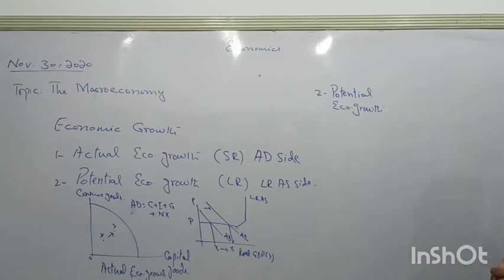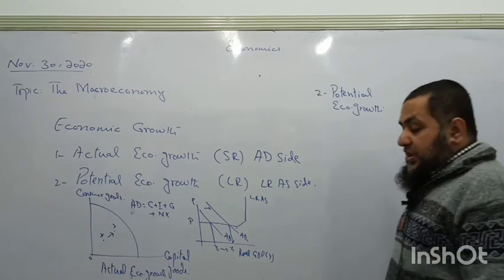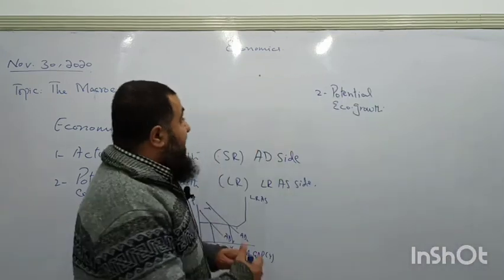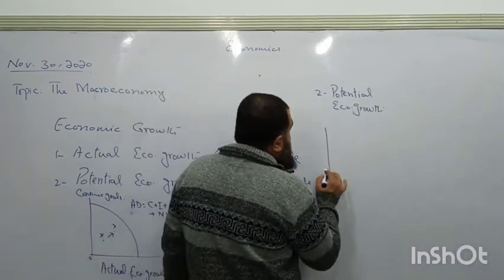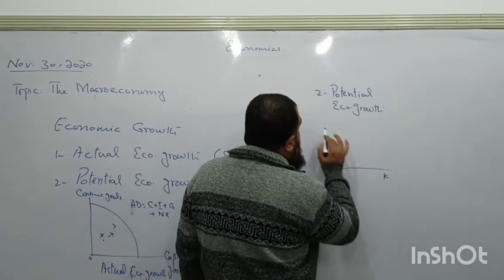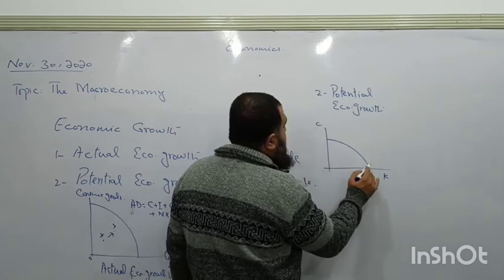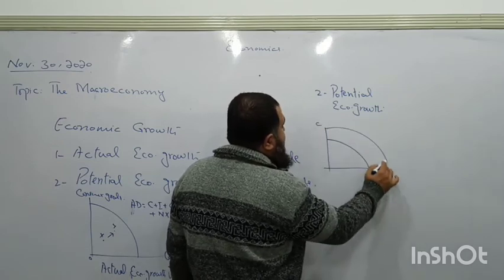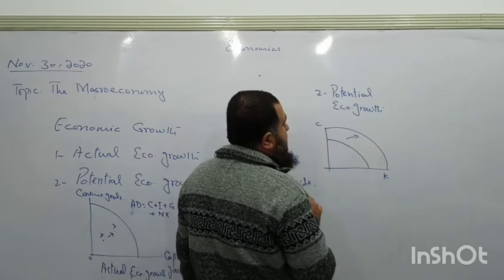Our country is spending more on the investment productivity of the country, like in future we will have better equipment to produce more goods. We are improving the infrastructure to have more potential in the country in future. So all these things are going to increase the potential economic growth of the country. So when potential is increasing, what happens to our PPC? Remember we did in our AS level that PPC will shift outward.